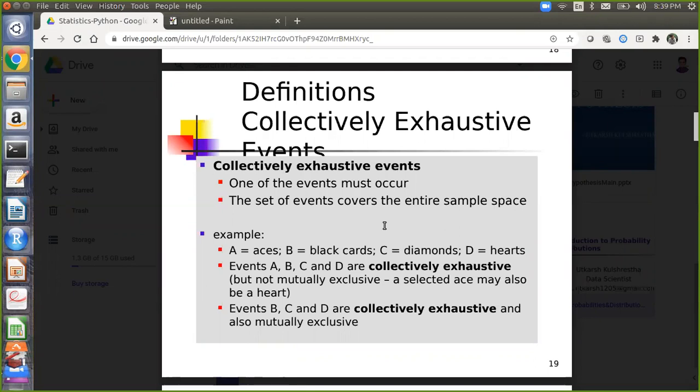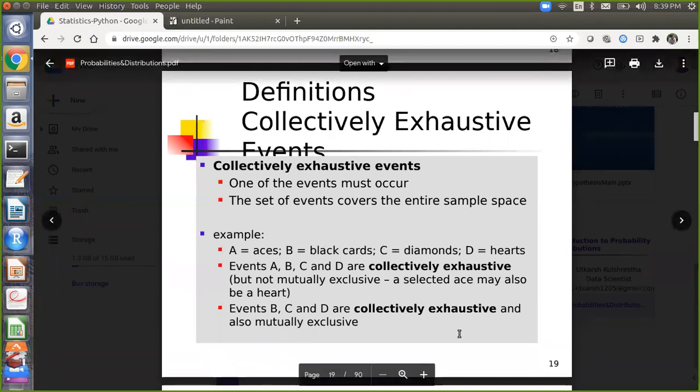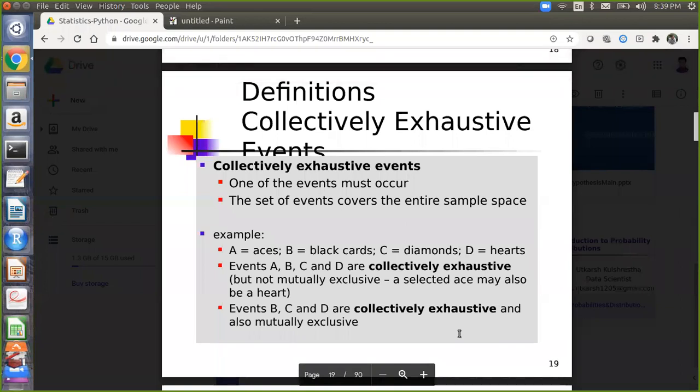So B, C and D are collectively exhaustive and also mutually exclusive because all the events cannot occur together. Now B, C and D cannot occur together. Can you explain how? Because black cards do not have diamond and heart cards. So suppose I have withdrawn a card and that is a red color card, of hearts, not a diamond. So a red card will always belong either to diamonds or hearts, but never to black cards.